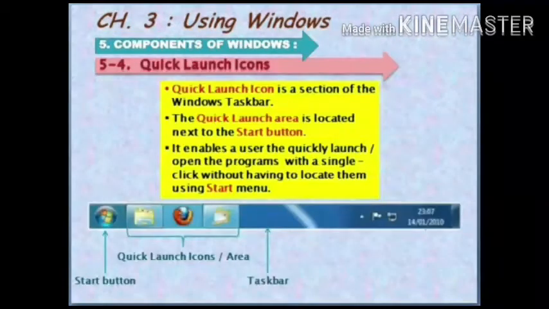Now we move to the next component of Windows, that is quick launch icons. Quick launch icon is a section of the Windows taskbar. The quick launch area is located next to the start button. It enables a user to quickly launch or open the programs with a single click without having to locate them using start menu.